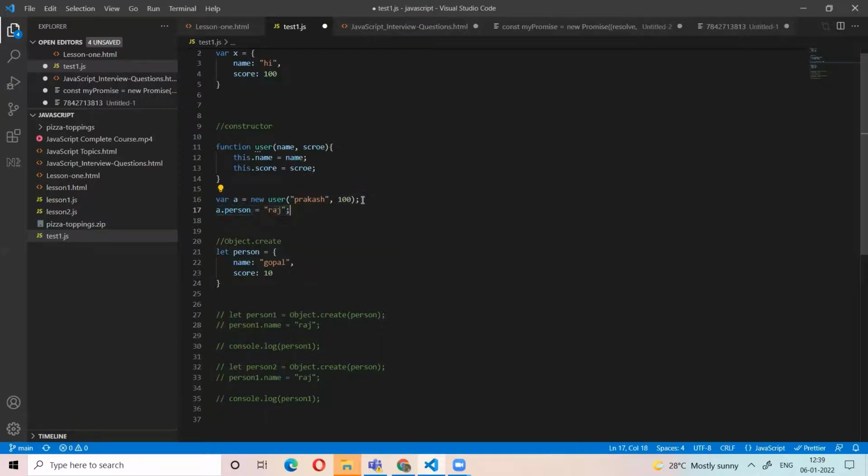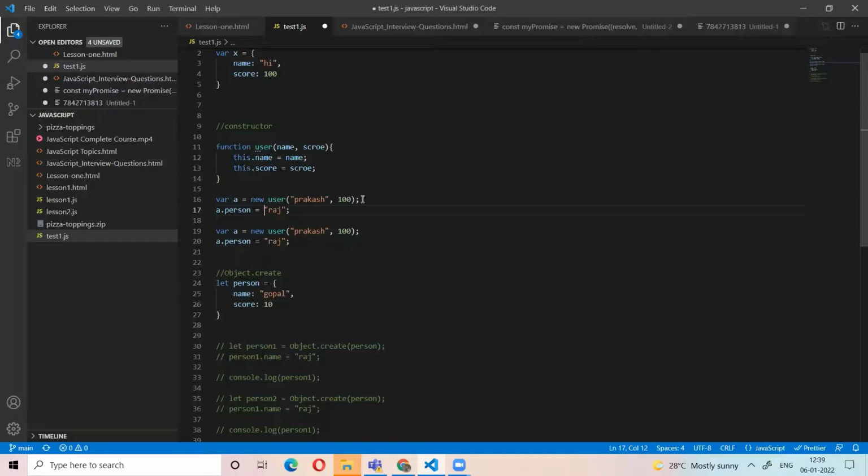Let's take the other example. Let's take the B value. Now B's name is Raj 2. Let's see, if we are not passing the arguments here, we are directly giving the value here. Then we don't need to pass any values here.